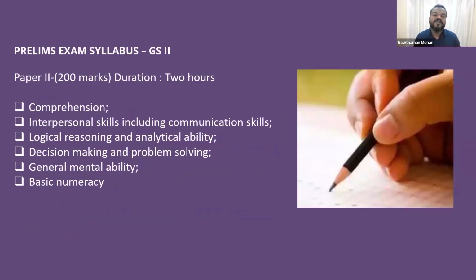Now, the General Studies 2 syllabus is this. Comprehension will come there. Interpersonal skills and communication skills they will check there. Logical reasoning and analytical ability will be checked there. Decision making and problem solving, general mental ability, and basic numeracy. All these things will be till 10th standard NCERT only, not more than that. Till 10th standard NCERT max only they are going to ask.